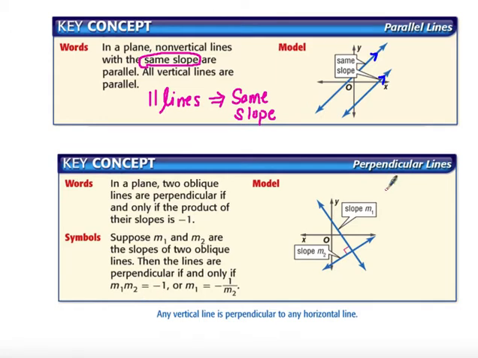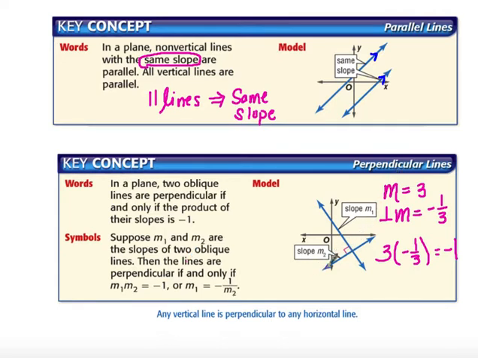So a quick review of that. If I have a slope of 3, that means the perpendicular slope would have to be -1/3, because if I take 3 times -1/3, that results in a -1. And that's the rule for perpendicular lines.